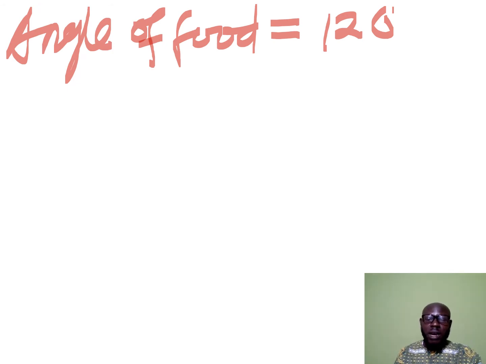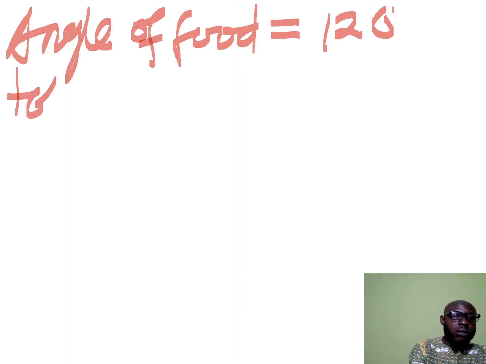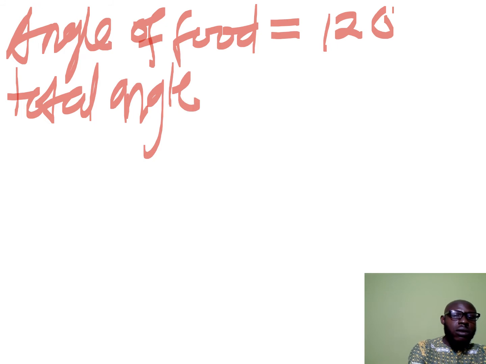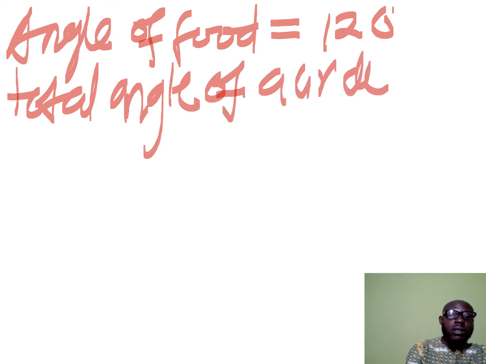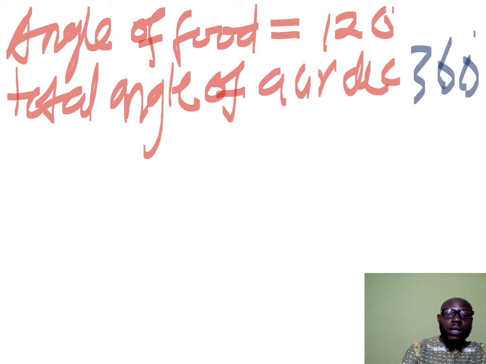Good. Now we also need to come out with the total angle of a circle, because we said that a fraction becomes part of a whole. Is that okay? The total angle of the complete circle is what? 360 degrees. So the total angle of a circle is equal to 360 degrees.